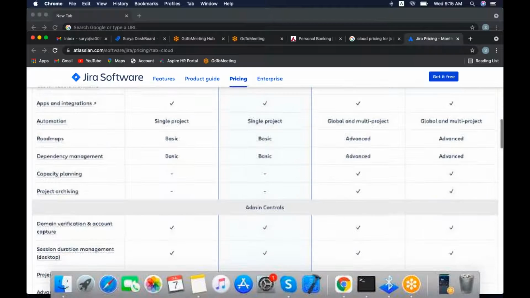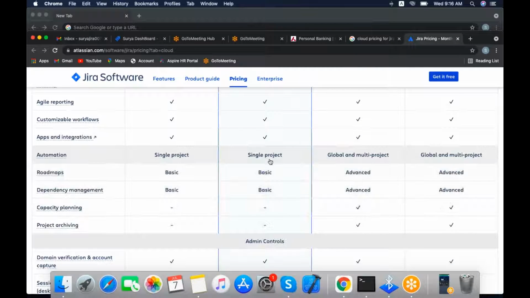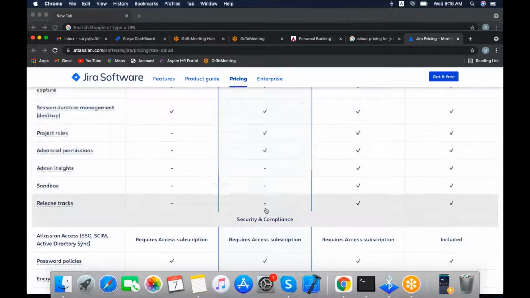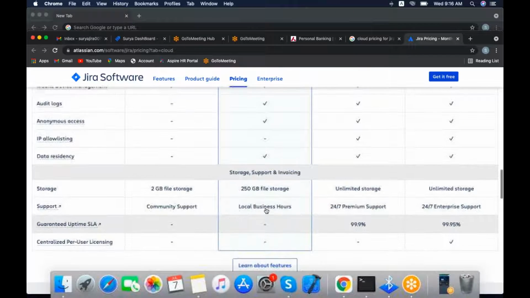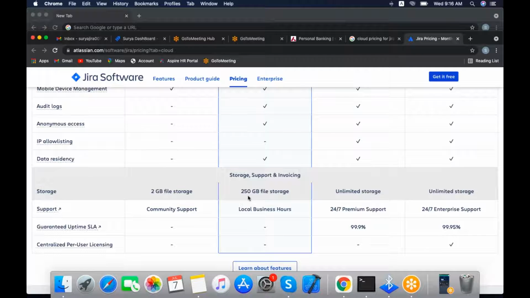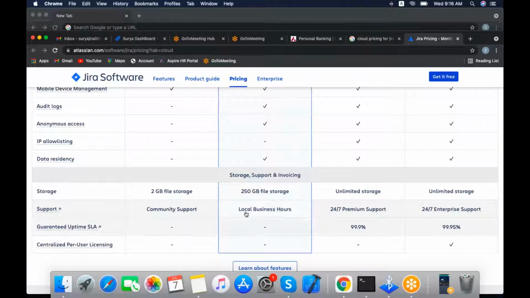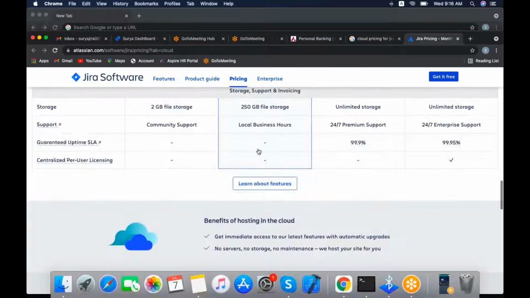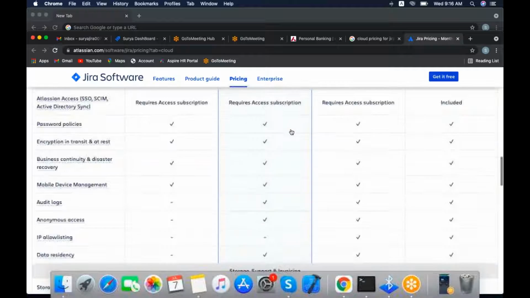In the standard version, automations will be supported for a single project. Coming down, the storage capacity is only 250 GB of file storage. The support is for local business hours only, meaning Jira support will not be given, Atlassian will give the support, and only in the local business hours.